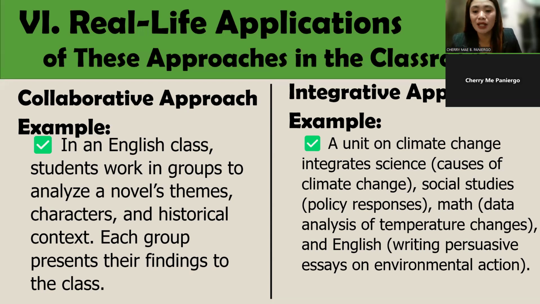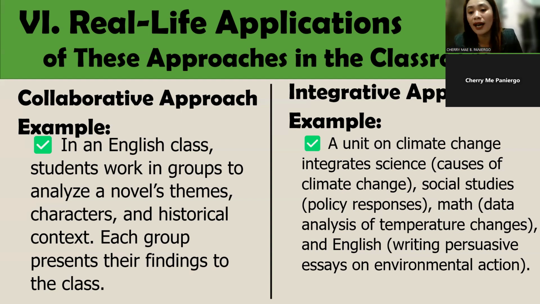So, in this lesson about climate change, students use knowledge from different subjects to understand the topic better. For example, from science, they learn about the causes of climate change, like pollution and greenhouse gases. In social studies, they study how governments and communities respond to climate change with laws and policies.